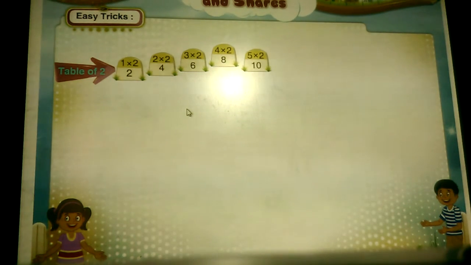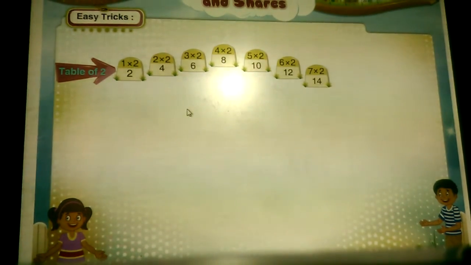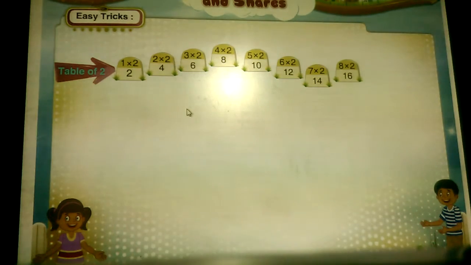Table of 2 is 1 2s are 2, 2 2s are 4, 3 2s are 6, 4 2s are 8, 5 2s are 10, 6 2s are 12, 7 2s are 14, 8 2s are 16, 9 2s are 18, 10 2s are 20.